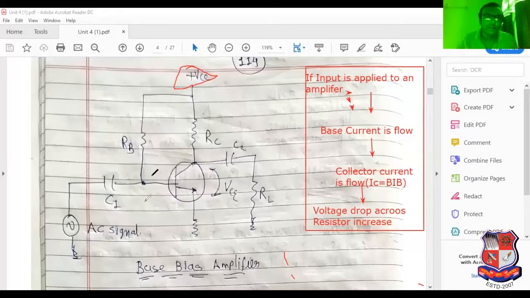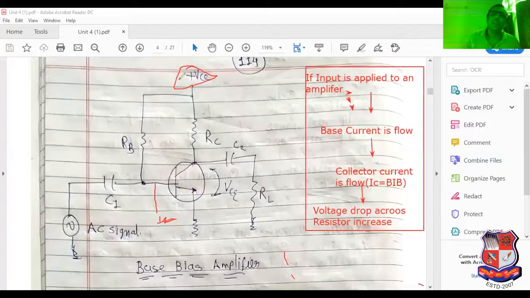Also, we can put two capacitors here. When the transistor comes in the negative cycle, I am saying in Gujarati, when negative voltage comes on the base, if we apply negative input voltage to the base terminal, then the transistor cannot be used as an amplifier. That's why we apply the supply voltage.